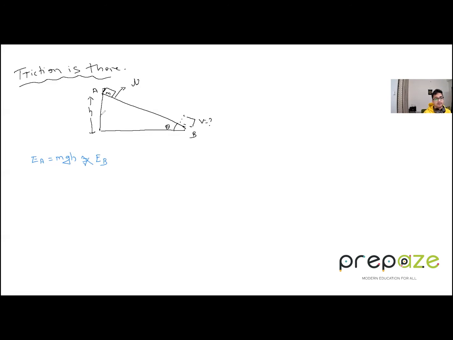Why is it not equal to that? Because there is now friction. The conservation of energy principle is still valid. It's not that it is not valid. It is still valid, but there are some changes I told you earlier, so we need to apply them. So it is not equal to the energy at B.